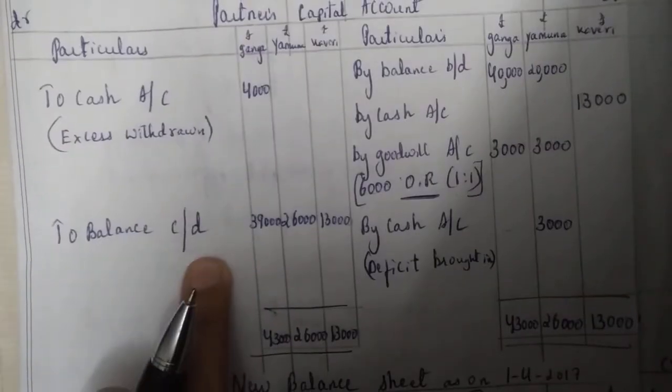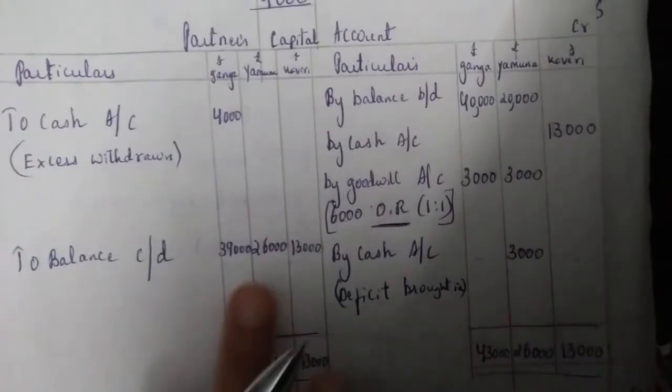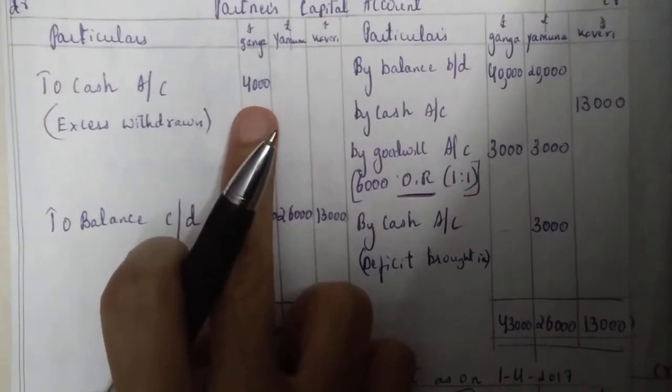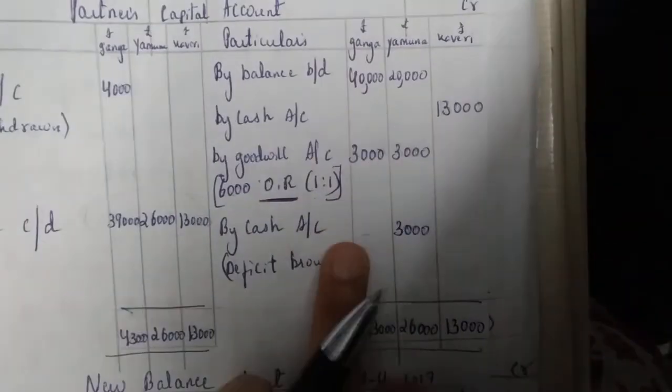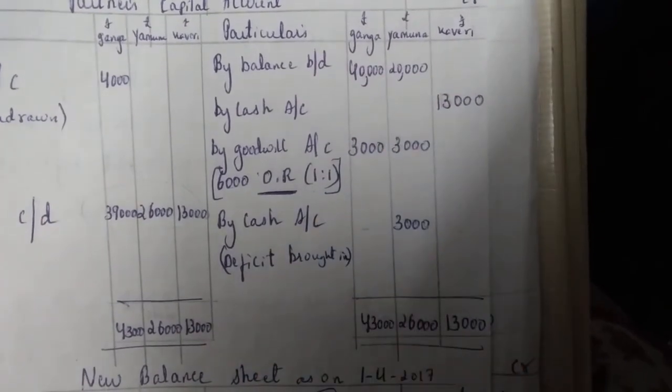Next, to balance carried down, write this. Then balance it. First for Ganga you got 43,000; the excess comes here on the credit side for Yamuna. That's it. Okay, thank you.